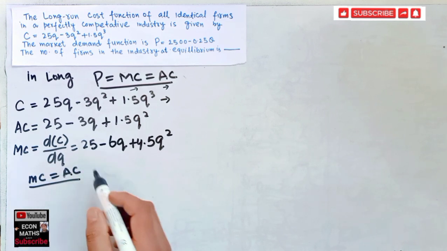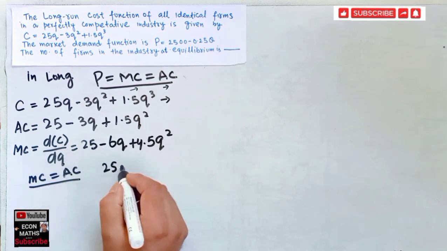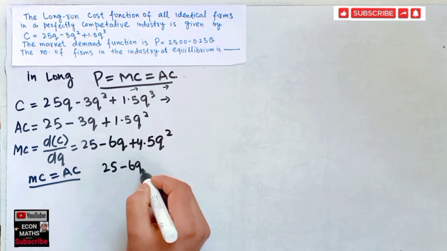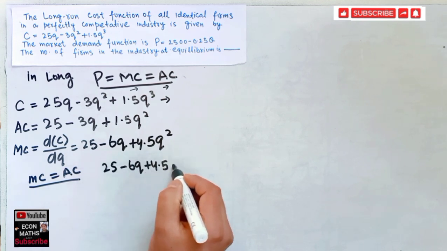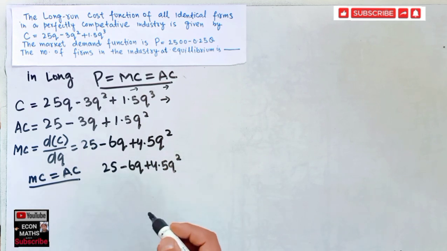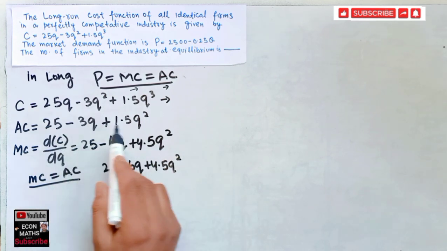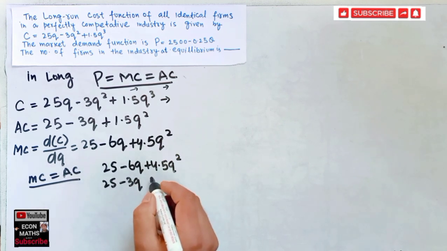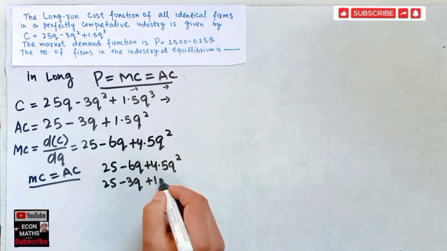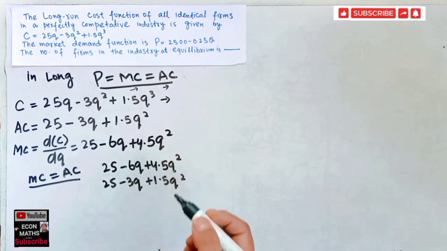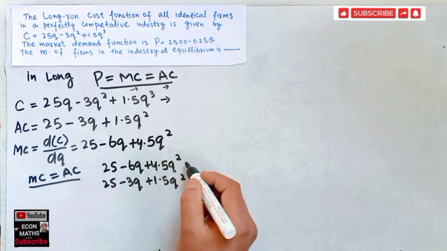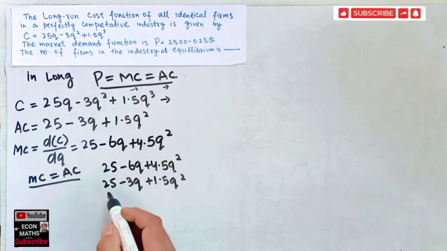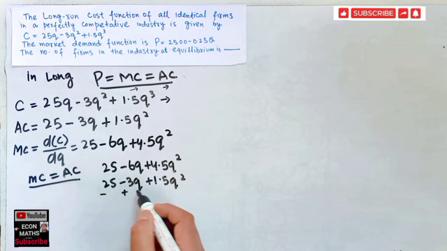So our marginal cost is this, so I will write here 25 minus 6q plus 4.5q square, and our next term is this, 25 minus 3q plus 1.5q square. Okay, now I have equated them, so I will solve this. This will become minus, this is plus, this is minus.